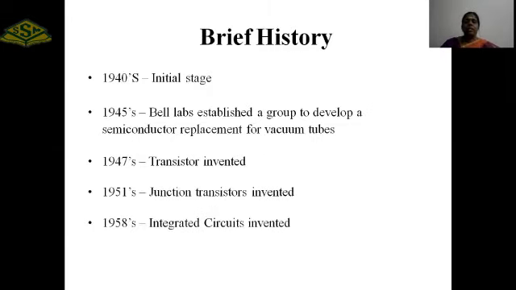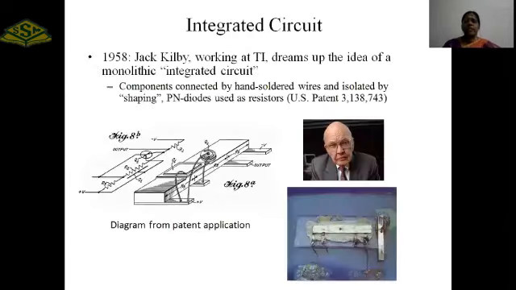The history of the integrated circuit starts from the 1940s, which was the initial stage. In 1945, Bell Lab established a group to develop a semiconductor replacement for vacuum tubes. In 1947, the transistor was invented. In 1951, the junction transistor was invented. In 1958, the integrated circuit was invented. So this is the history of integrated circuits.